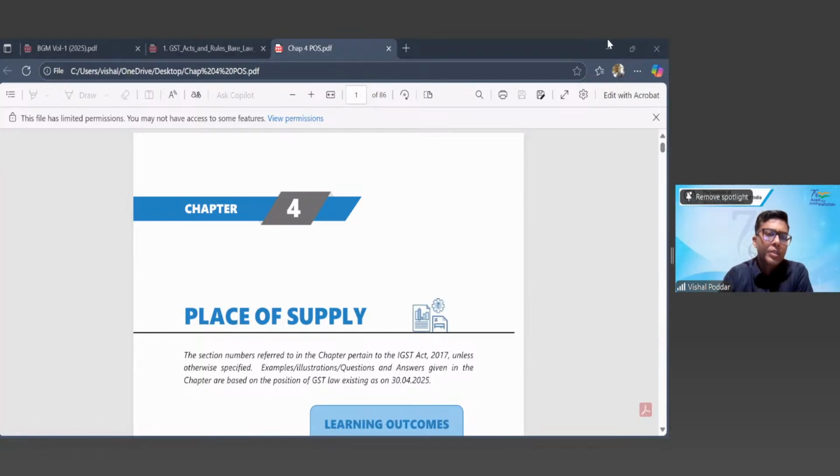Now, two interesting words are used together, destination and consumption. The meaning of a consumption-based tax, as rightly pointed out by all of you, is that the total tax burden, now this is interesting, is on the final consumer. I'll explain how. Please pay attention.